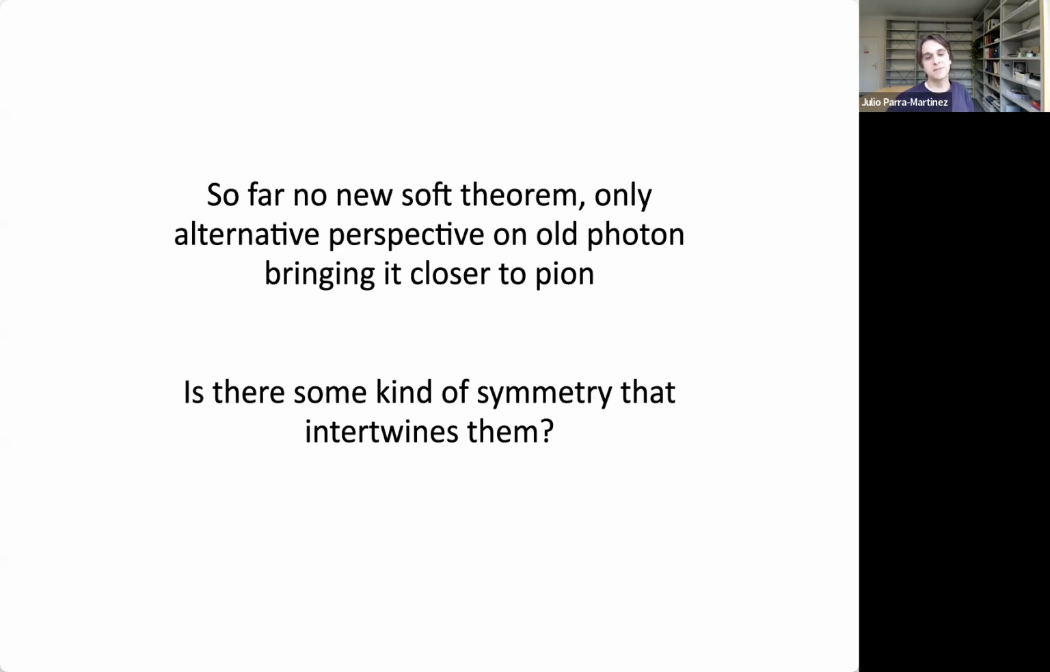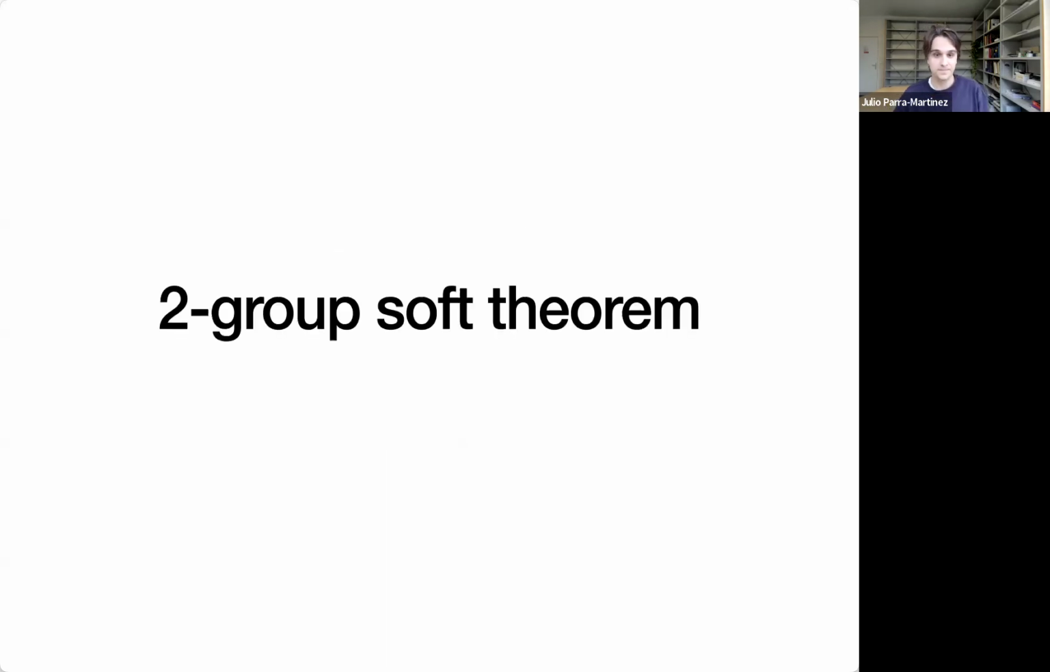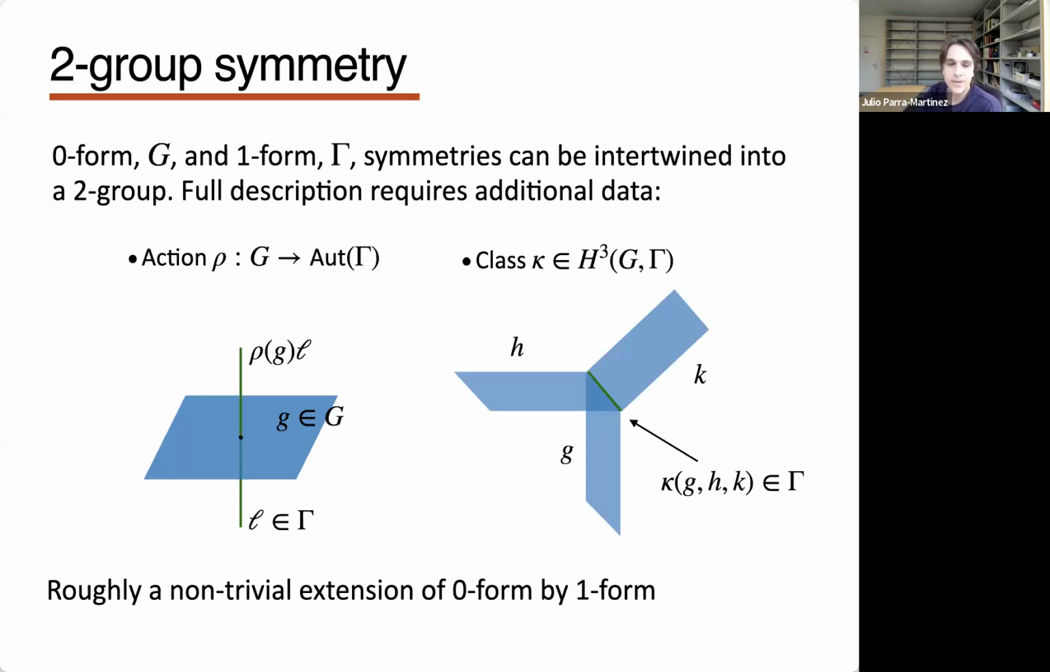Now, is there some kind of symmetry that makes these talk to each other? The answer is yes. There's something called a two-group. So I will now explain how we get some sort of soft theorem that knows about this two-group structure. What is the formal description of this two-group? Let me go over this very quickly because it's not so important. The idea is that we have a zero-form G and a one-form Gamma symmetry, and that can be intertwined into a two-group.